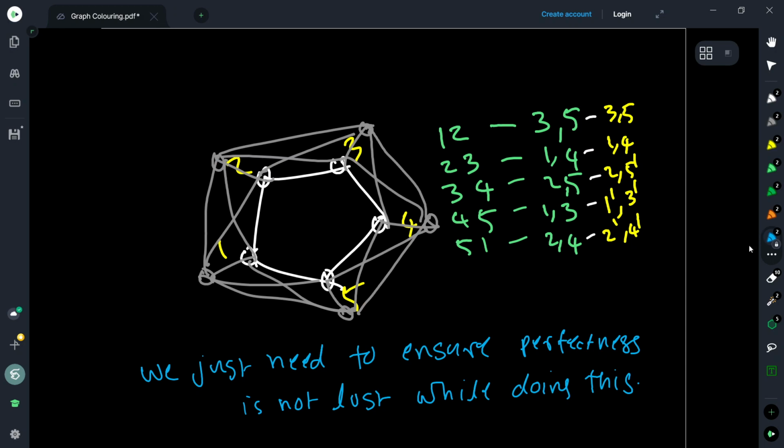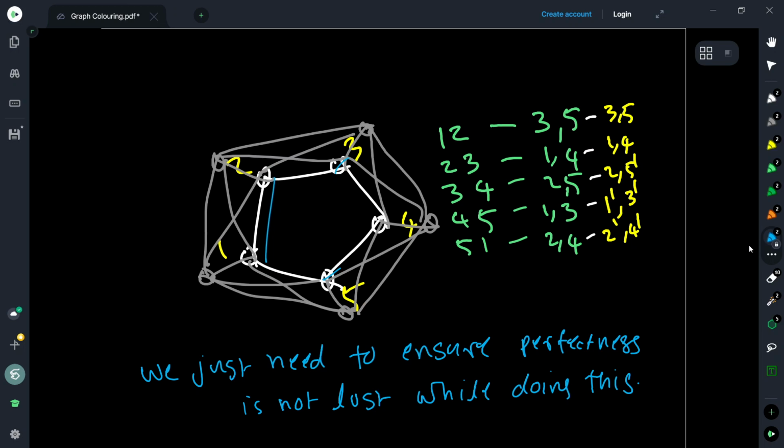I can do the following, right? For the edge 1 2, let's say that I have chosen {3,5} as the independent set. Now when I want to take, let's say, the edge 3 4, there 2 5 is there, but of course 5 was already chosen.